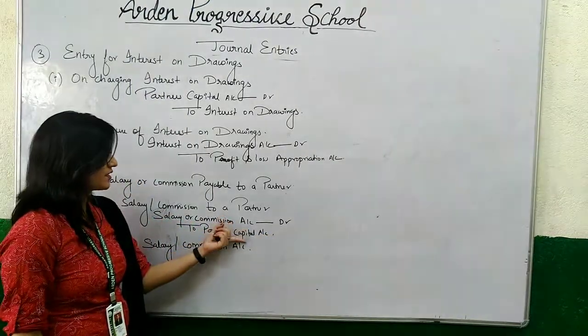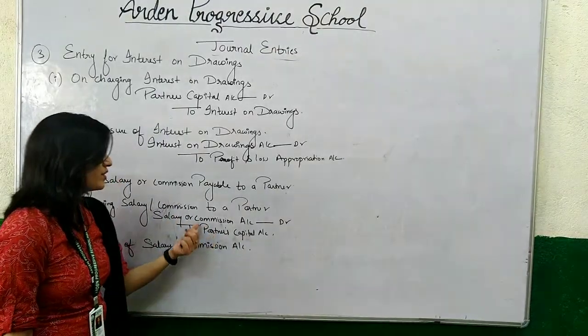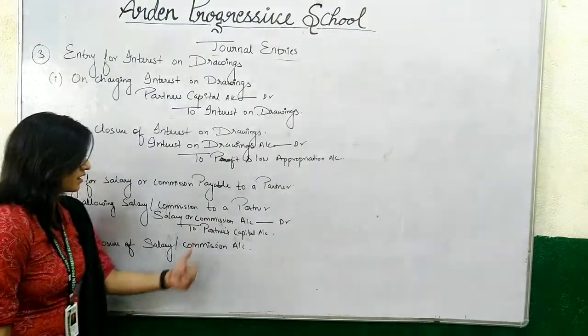The partners' capital account is credited here because this salary or commission is an income for the partner, which is transferred to this capital account.